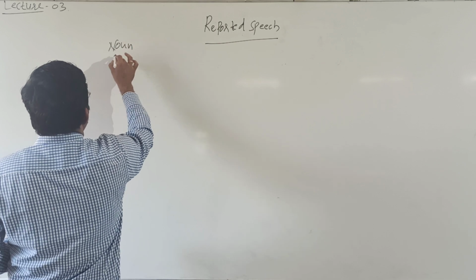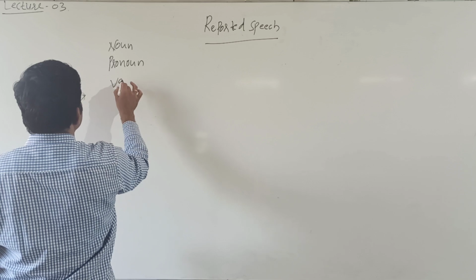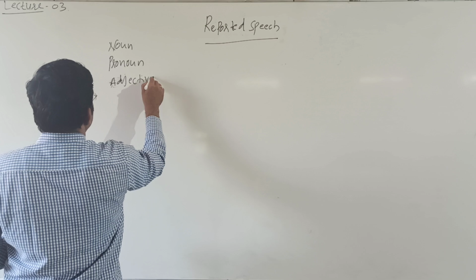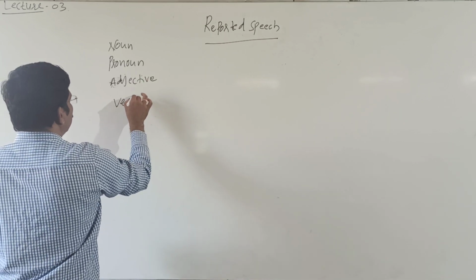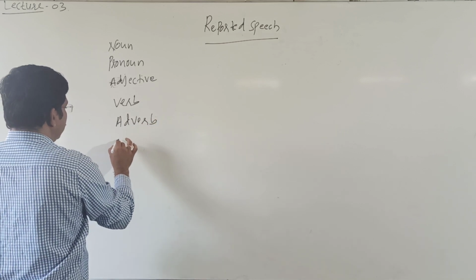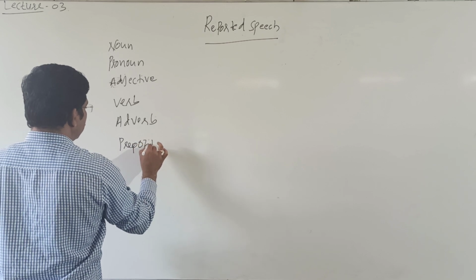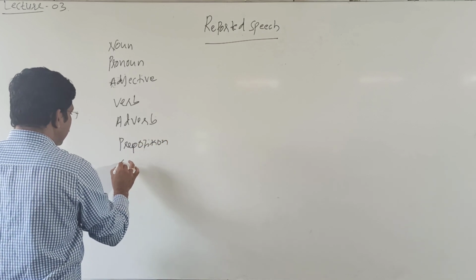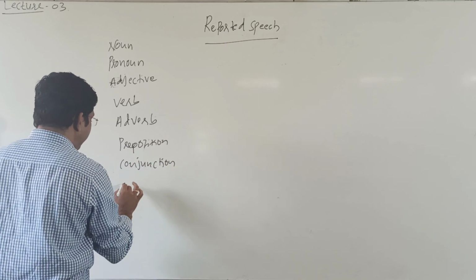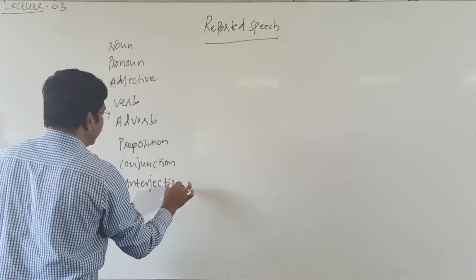Noun, pronoun, adjective, verb, adverb, then preposition, conjunction, and interjection.